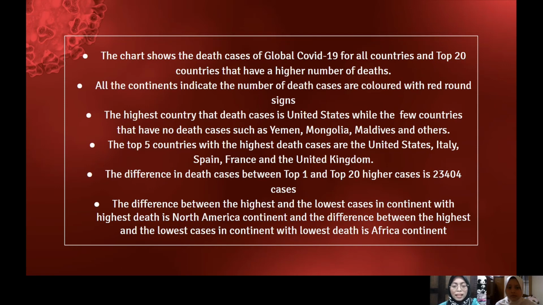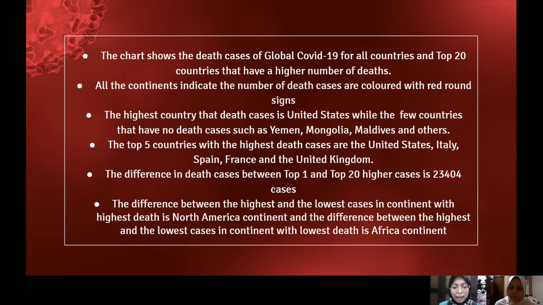All of the continents indicate the number of deaths, like what I said just now. The country with the highest death cases is the United States, while a few countries have no death cases, such as Yemen, Mongolia, Maldives, and others. The top 5 countries with the highest death cases are the United States, Italy, Spain, France, and the United Kingdom.